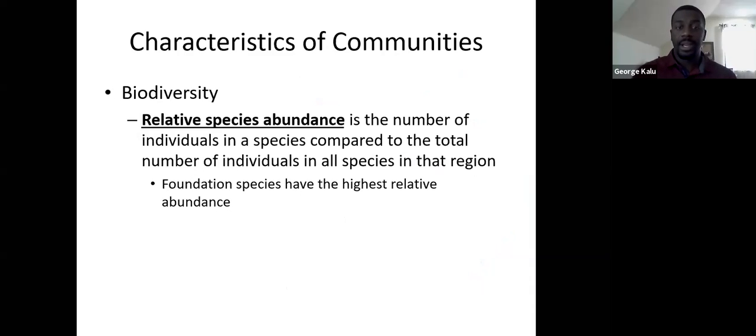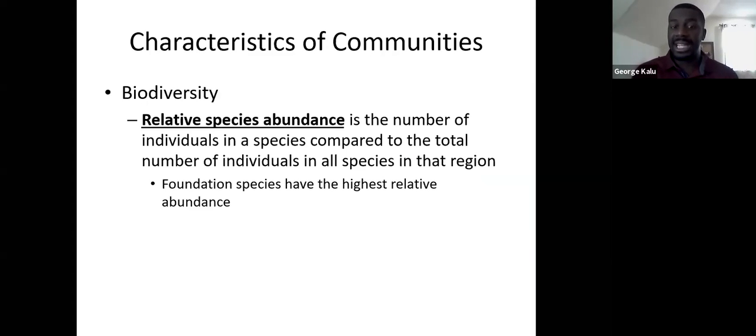Okay. So one of the things that we're going to measure in terms of biodiversity is the relative species abundance. Okay? So the relative species abundance is the number of individuals of a particular species compared to the total number of individuals of all the species living in that area. So basically, you take, for example, the number of squirrels in this particular forest, and you compare that to the total number of all of the individuals of all the different species in that particular region.